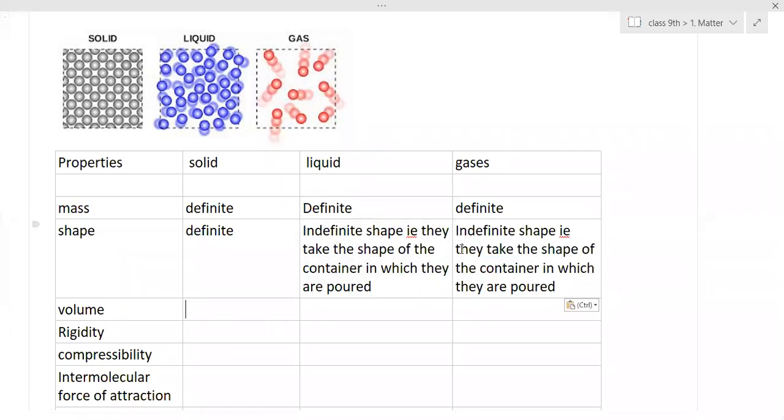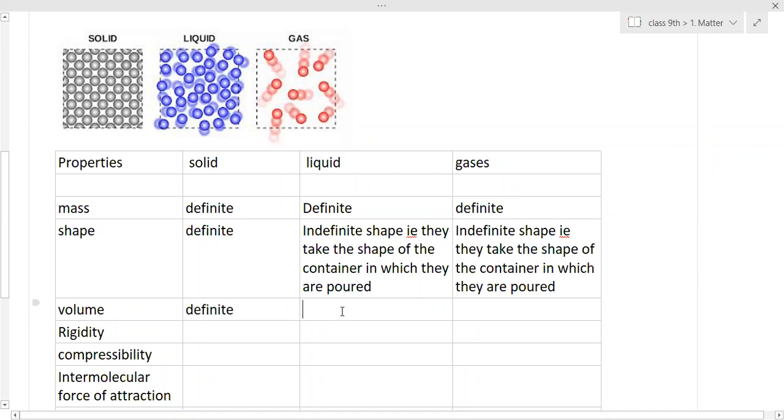Then next, Pranjal, volume. Solid has definite volume. Liquid has indefinite volume, or rather, liquid has definite volume. One liter of water, if you pour it into another container, is still one liter. The volume will not change.